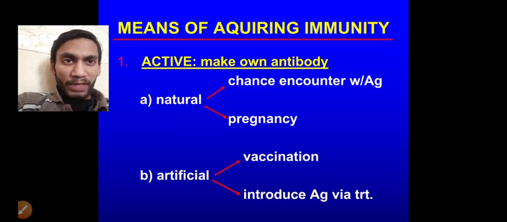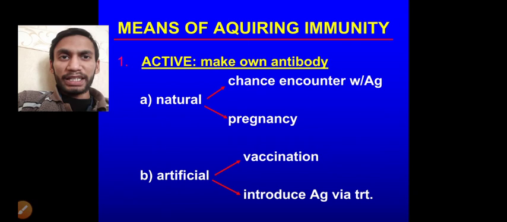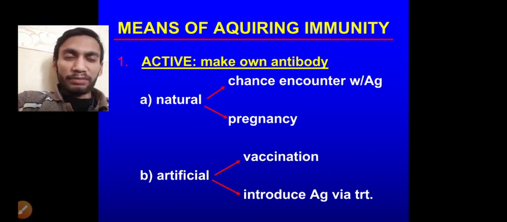From the placenta it passes to the fetus. So these are the two sources of active immunity of the natural type: whether we get encountered with the antigen, meaning a foreign particle, or through pregnancy. During pregnancy, the antibody from the mother passes to the fetus.